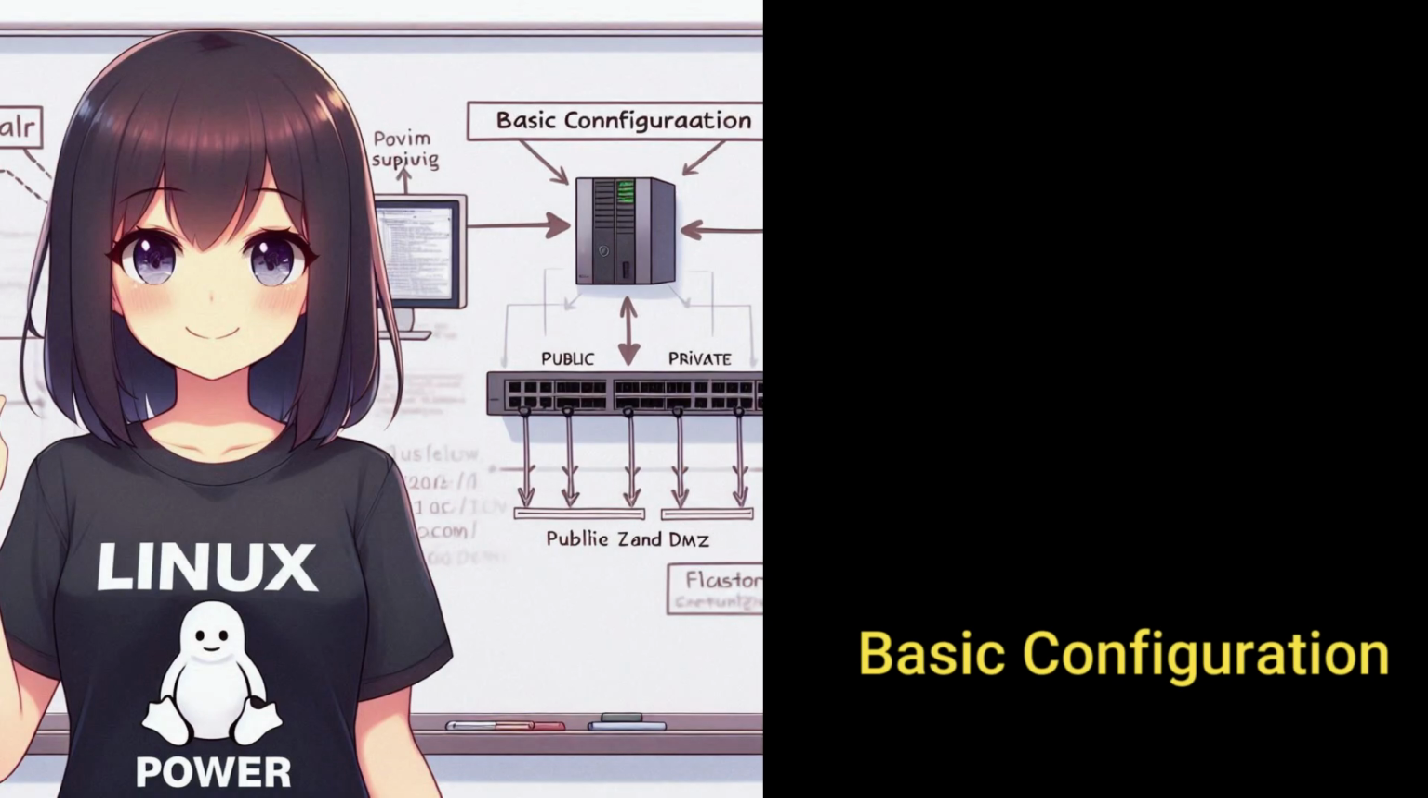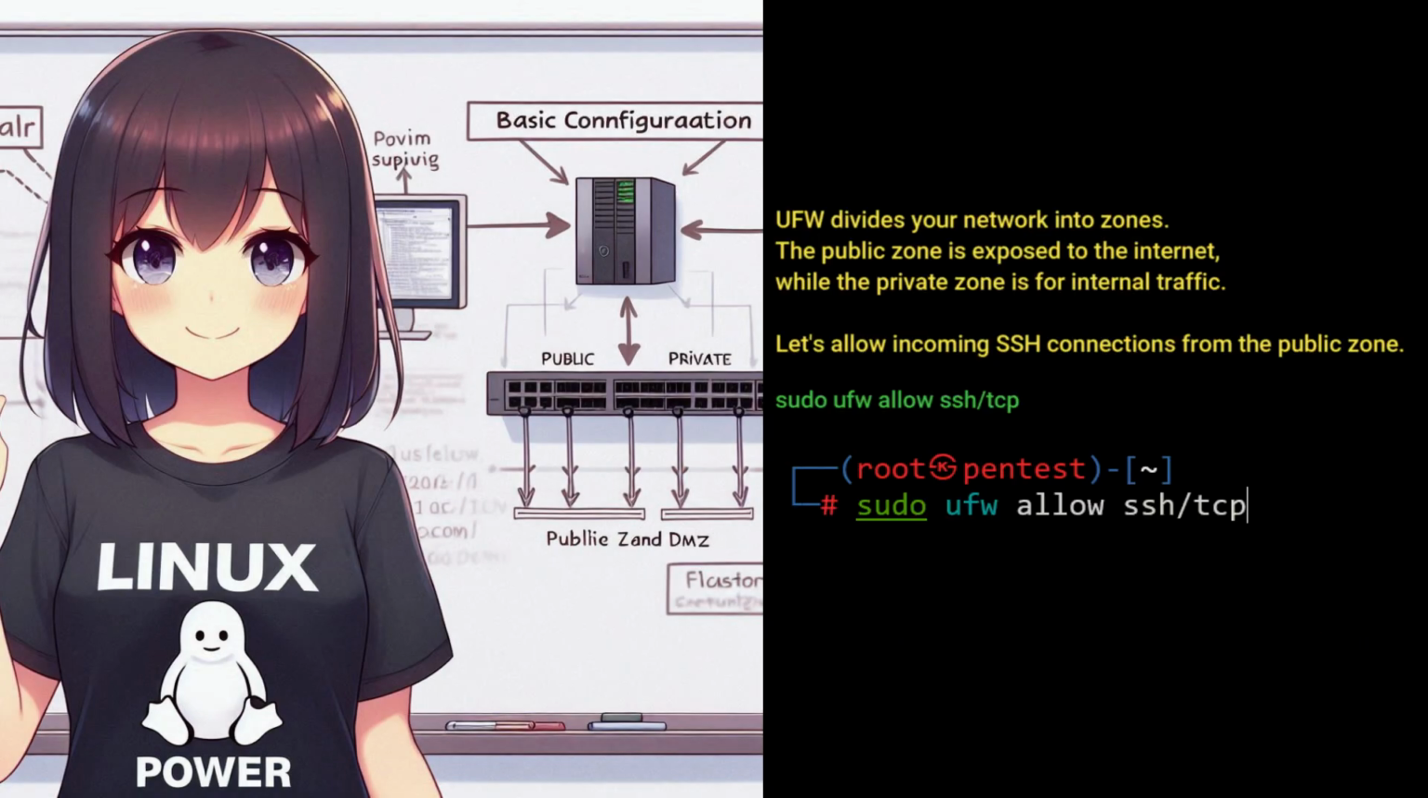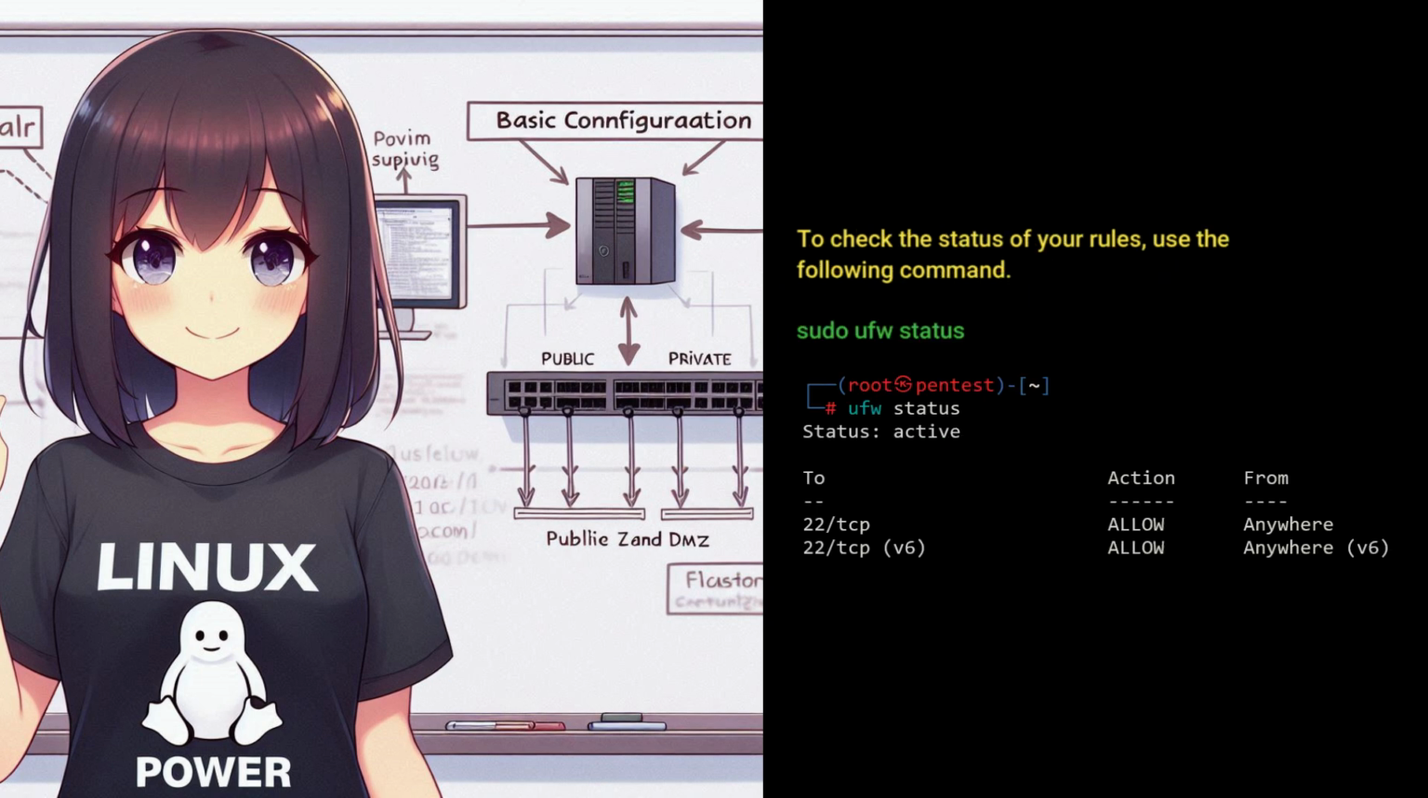Basic configuration. UFW divides your network into zones. The public zone is exposed to the internet, while the private zone is for internal traffic. Let's allow incoming SSH connections from the public zone. To check the status of your rules, use the following commands.